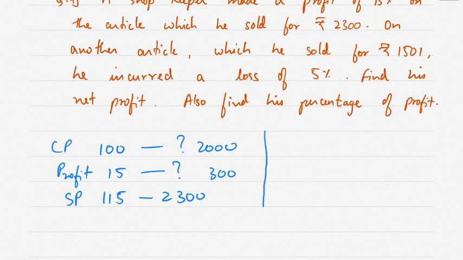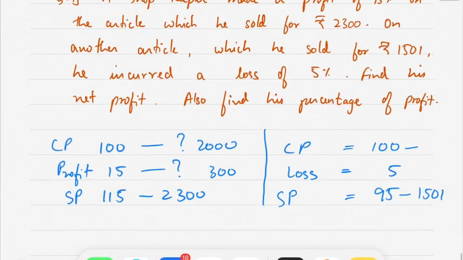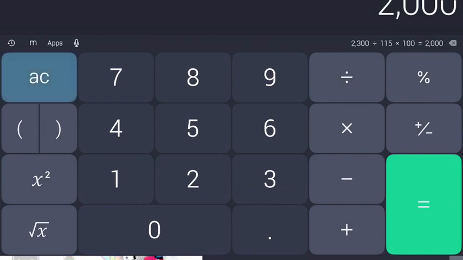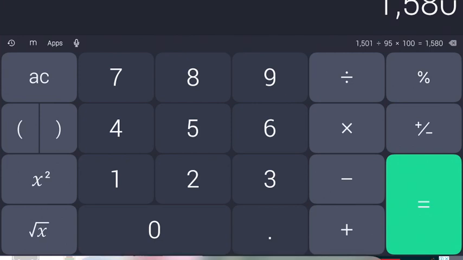Similarly, for the next article, cost price is suppose 100, loss is given as 5%, so 5 rupees. So selling price will be 95 and selling price is given as 1501. If selling price is 1501, what is the cost price? 1501 divided by 95 into 100 is 1580.